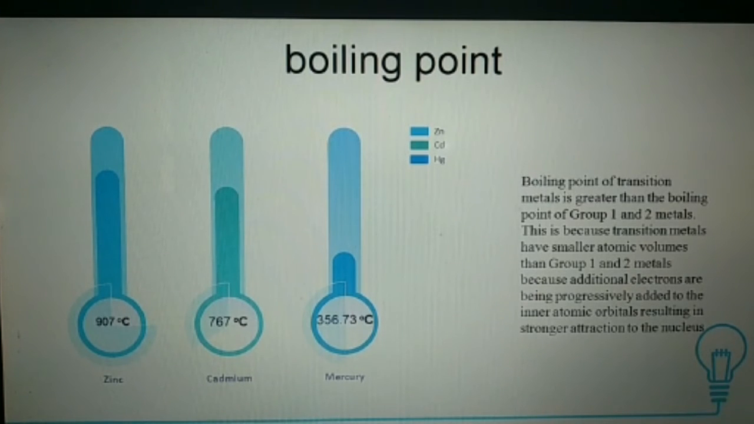The boiling point. The boiling point of zinc is equal to 907 degrees Celsius, cadmium is equal to 767 degrees Celsius, and the boiling point of mercury is equal to 356.73 degrees Celsius. The boiling points of transition metals are greater than those of group 1 and 2 metals. This is because transition metals have smaller atomic volumes than group 1 and 2 metals, because additional electrons are being progressively added to the inner atomic orbital, resulting in stronger attraction to the nucleus.